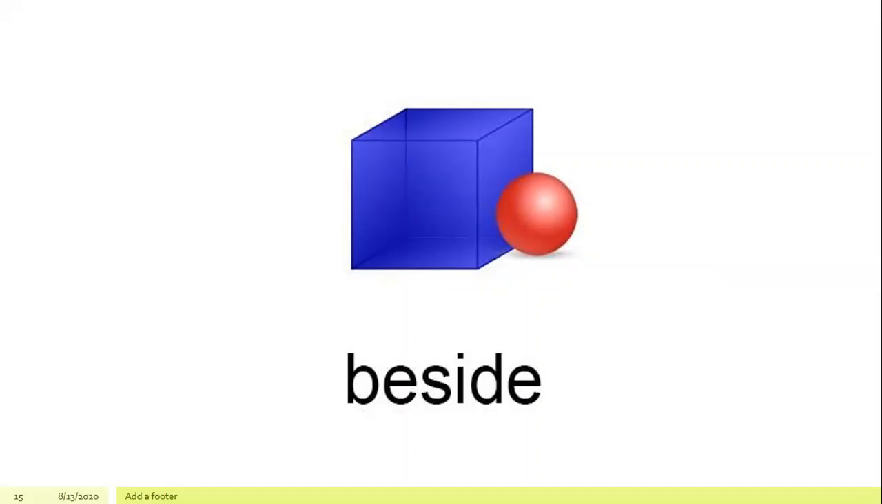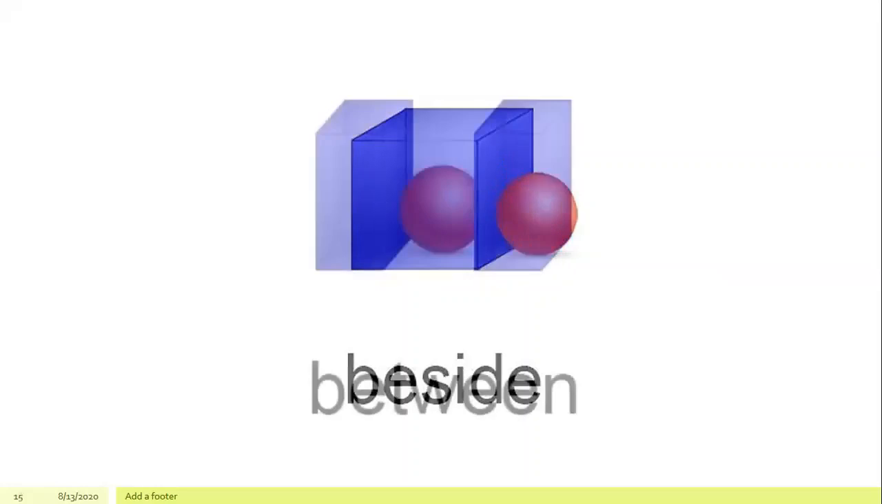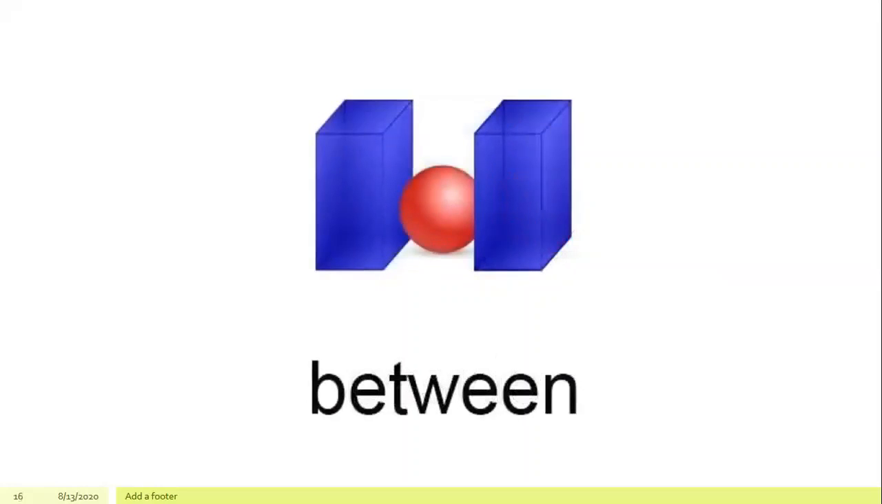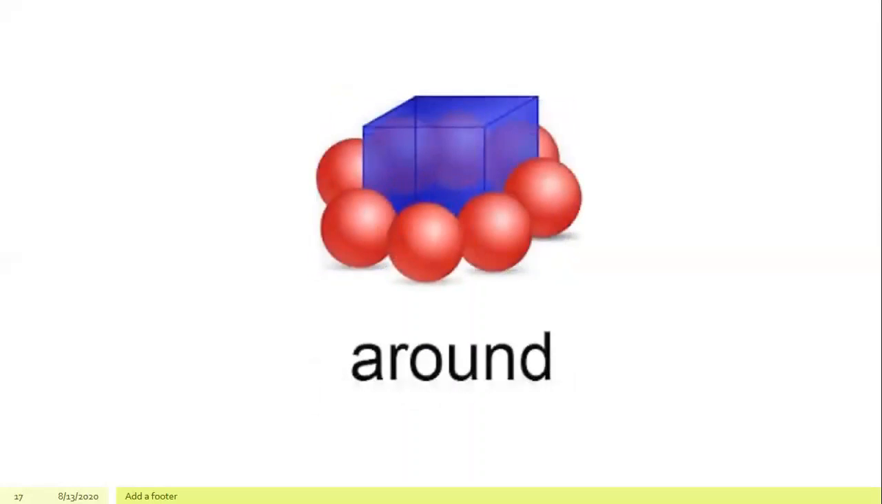Next preposition, between. The ball is between the two boxes. Next preposition, around. The red color balls are around the box.